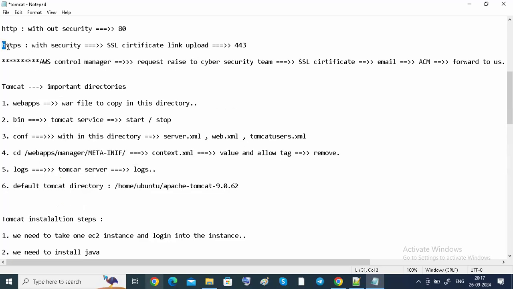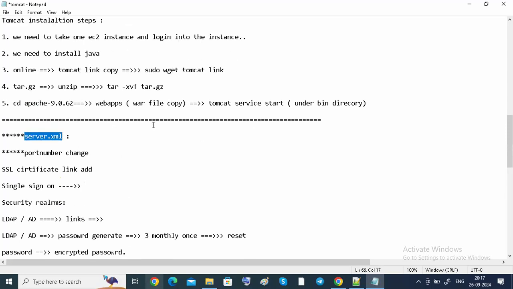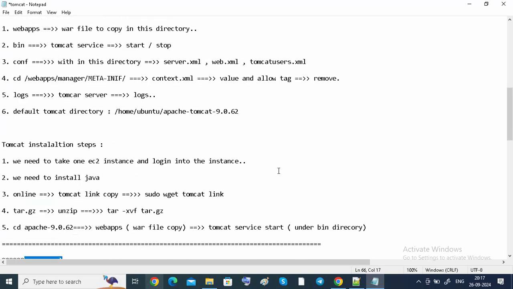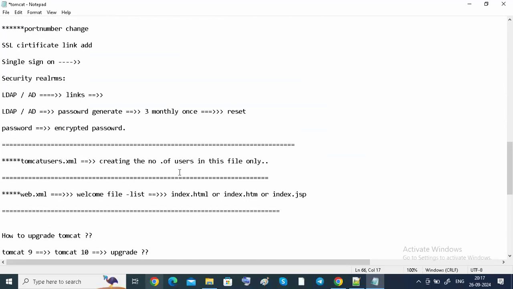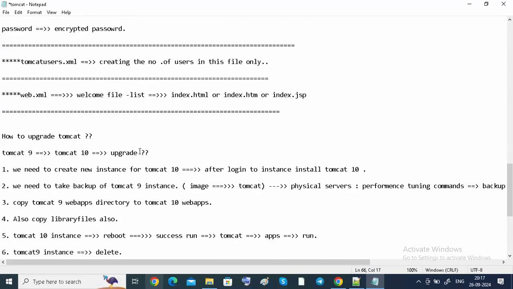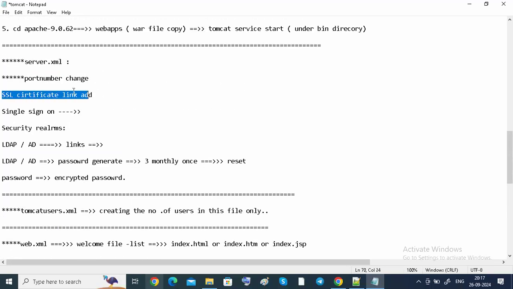See, here HTTPS is discussed, right? There is a security in your website. Then we are going to enter this server.xml file, where there is your manager. Your manager means the AWS Certificate Manager will be there. It is going to provide that SSL certificate link. Then you are going to copy this SSL certificate inside this file, guys.